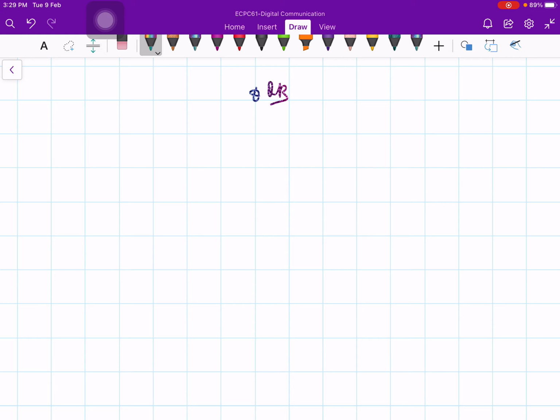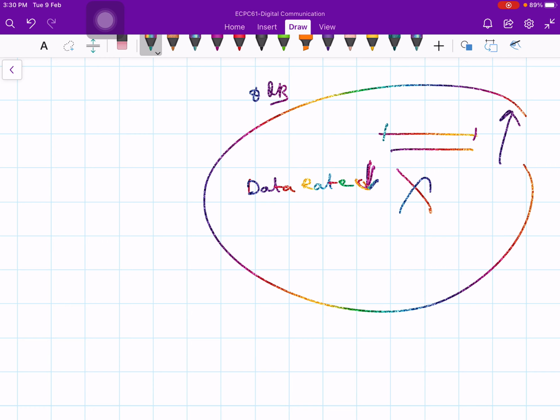But if your pulse width is increased, you are sacrificing your data rate. So this is a trade-off between your data rate and pulse width. To avoid this problem you can increase the pulse width, but if you increase the pulse width, the data rate is going to come down. Also, if you increase the pulse width, the DC wander will not be stopped; in fact it will become more serious. So this step will not help you. Even if you increase the pulse width, the DC wandering will not be eliminated.